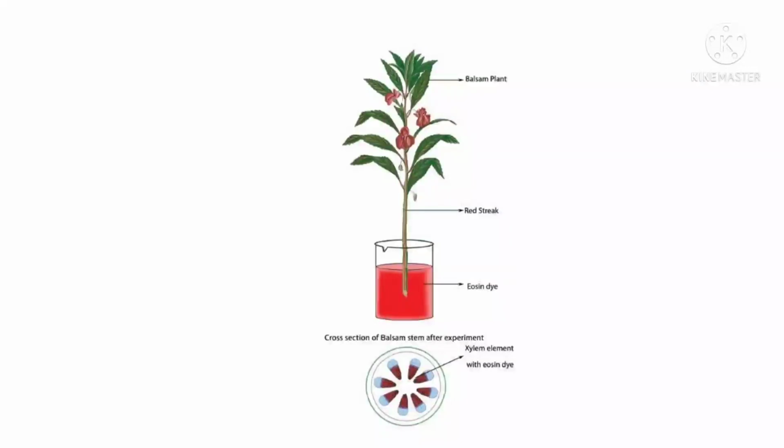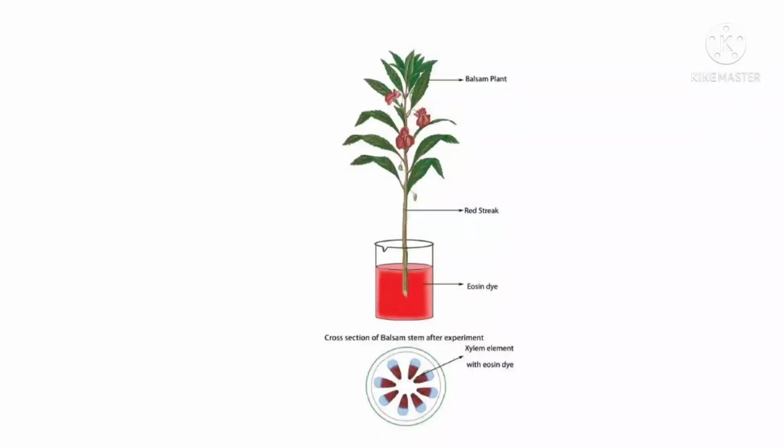Yes, children. Recall the experiment done in the chapter Knowing About Plants in 6th class, which showed how water is transported in the plant body through roots and stem.